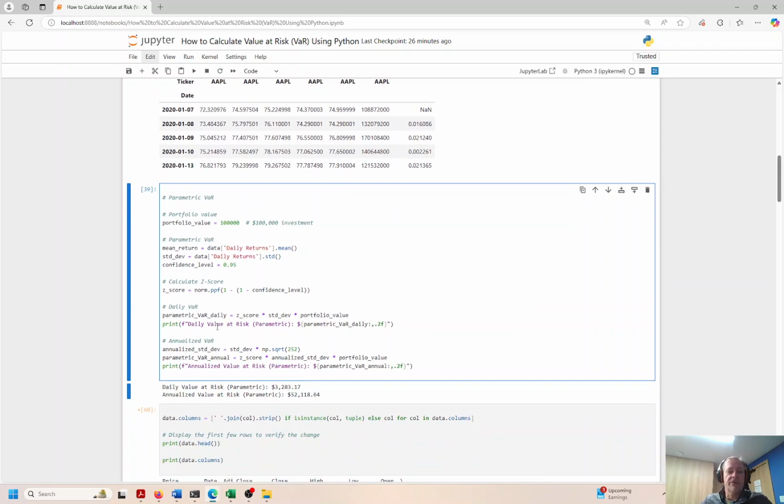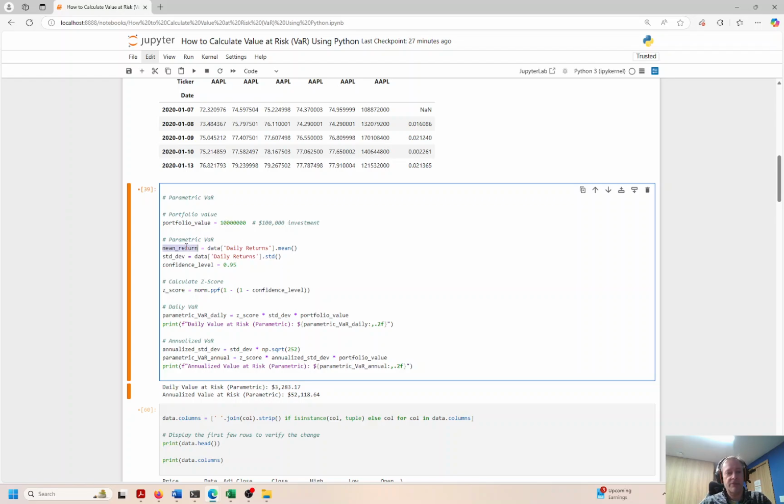Okay, so let's look at the first example here. This is a parametric VaR calculation. We are going to look at $100,000 of investment. Actually, let me blow that up a little bit. Let me make that 1 million and then 10 million. Okay, so the portfolio value will be 10 million.